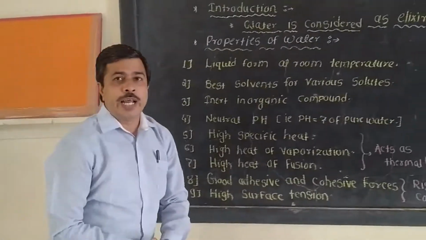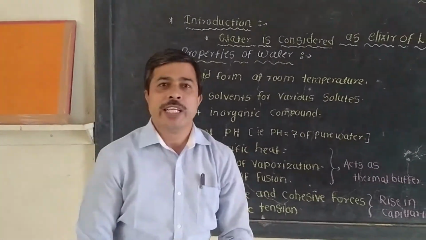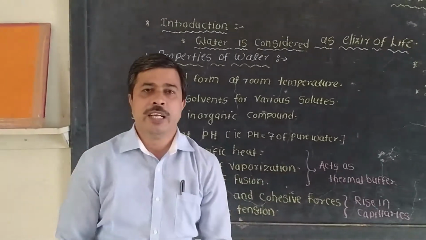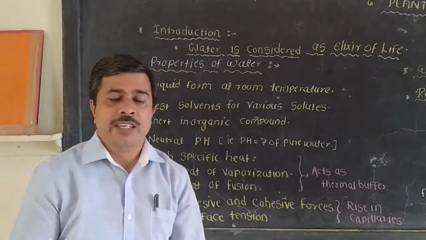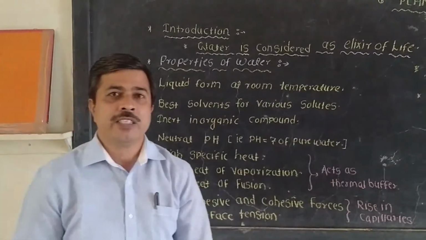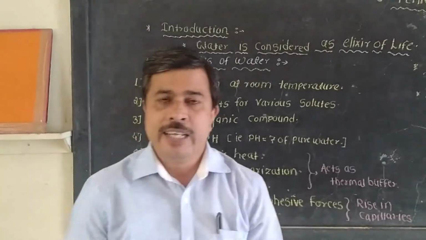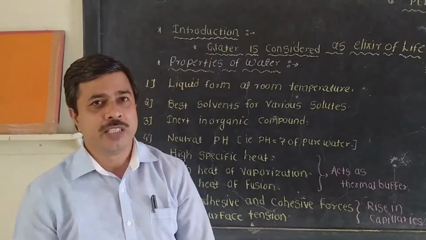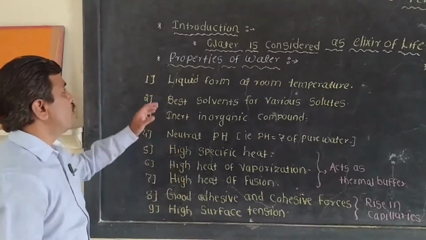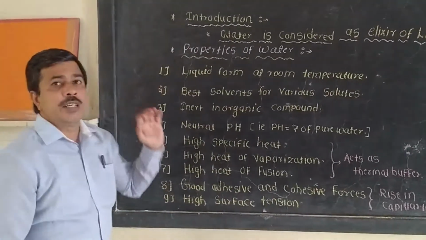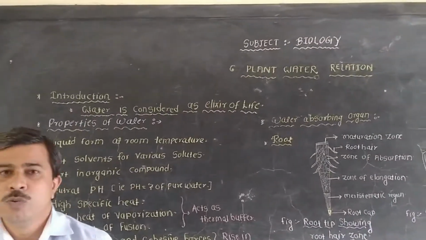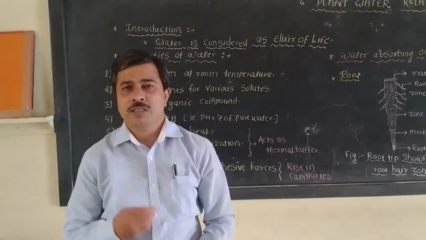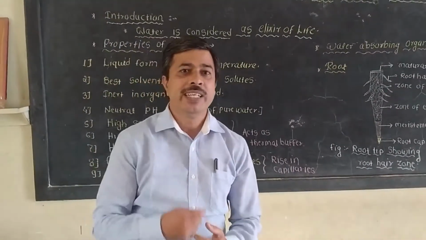Okay, so we know that water is the most important thing in our life. We know that a plant requires different things: water and minerals, then food materials, then different gases from the atmosphere. But out of these, water is most essential. Water is the major constituent of the protoplasm. About 95 to 96% of it is water.